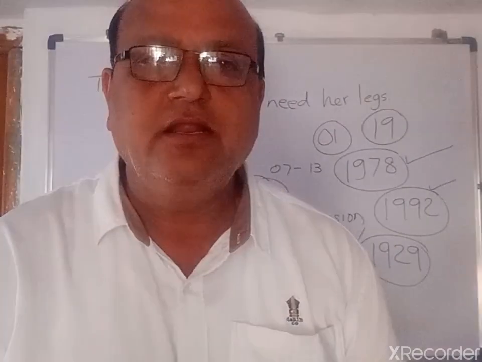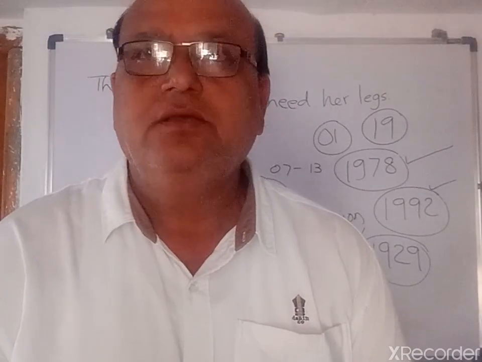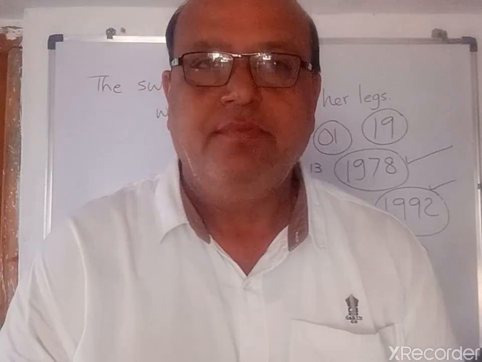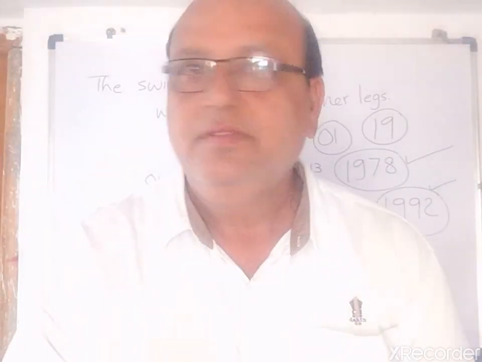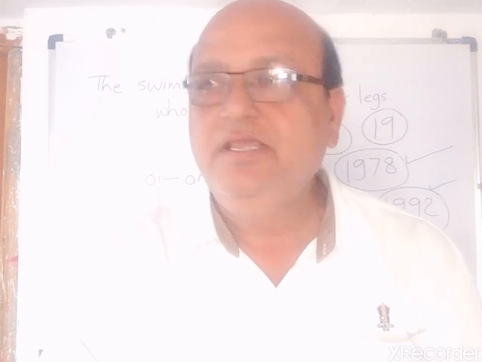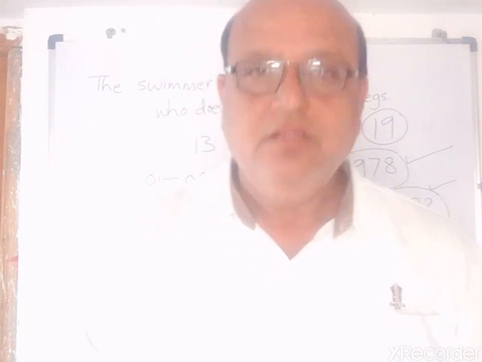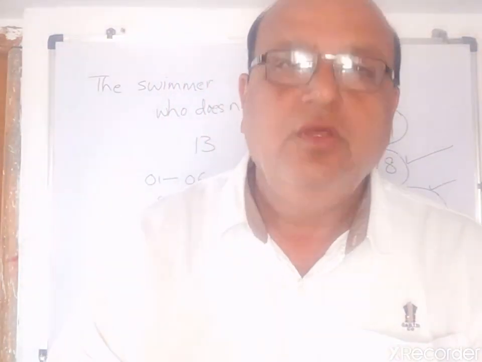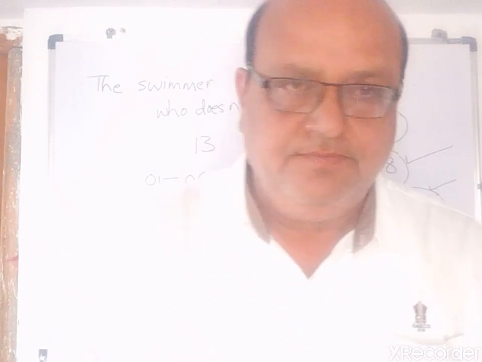Dover, England, and the relay team, there she and Janaki succeeded in swimming the English Channel. Am I clear? Then what we have to do? We have to go to the text.